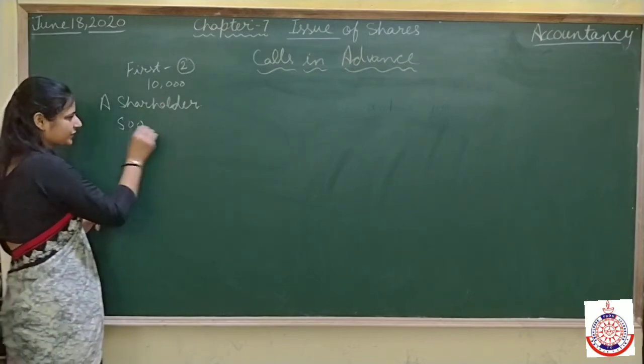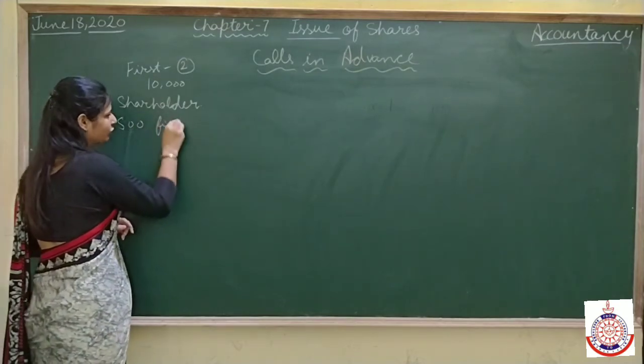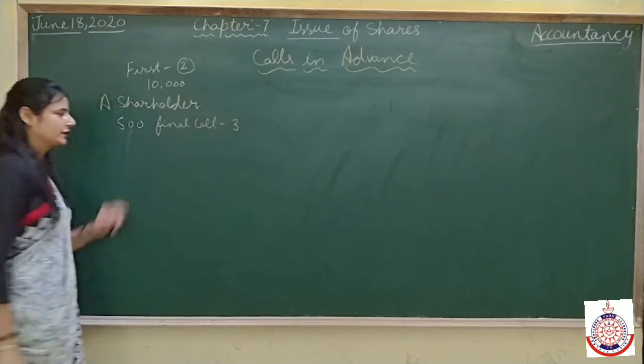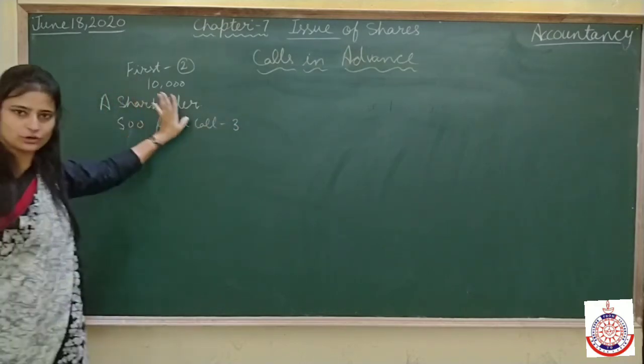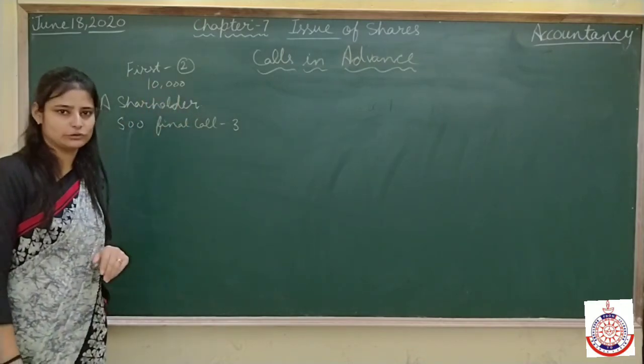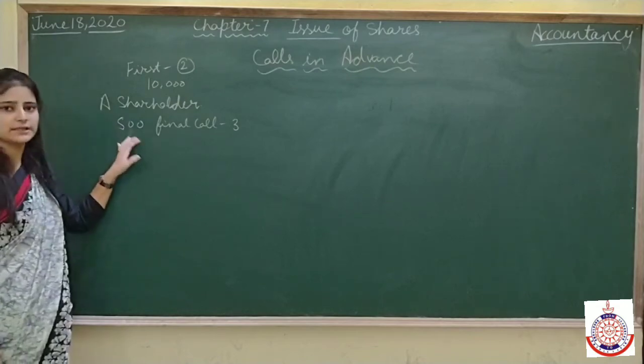It means that person is paying the final call also, and the final call is of rupees 3. The person is paying the first call, and along with the first call he is paying the final call also. That is known as calls in advance.